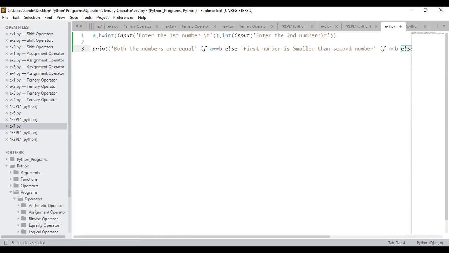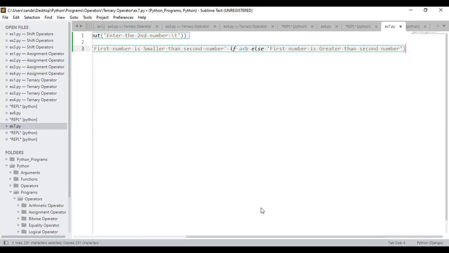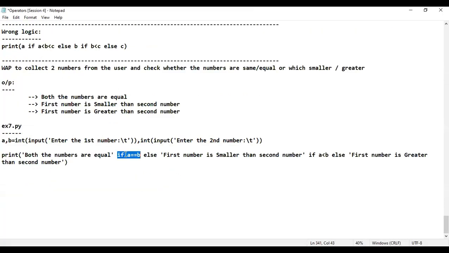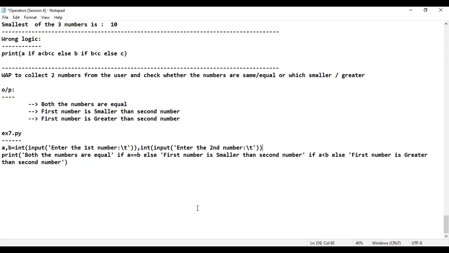Let me just do one thing. Let me just copy this. I'm going to come back for the notes. I would like to paste it. Guys, see here. If A is equal to B, print this on the console. Else, print this on the console. If A is less than B, else print this on the console. That's it. Sir, please execute, sir, so that we'll be able to understand. 100% I'm going to execute.